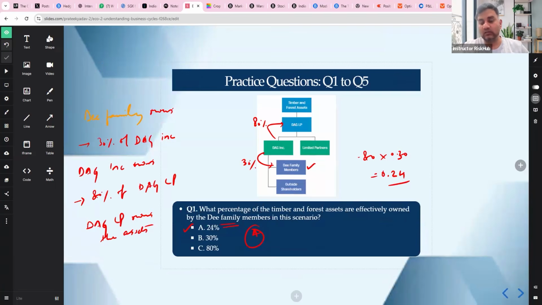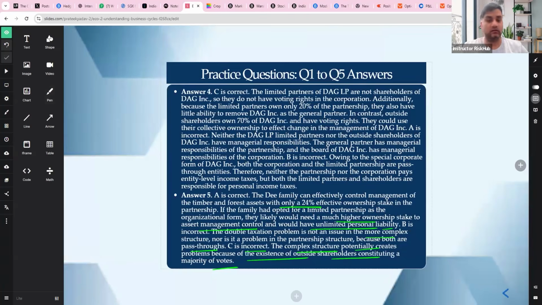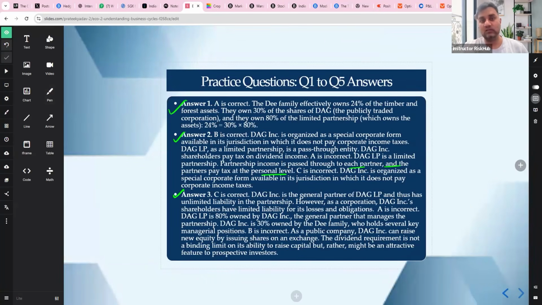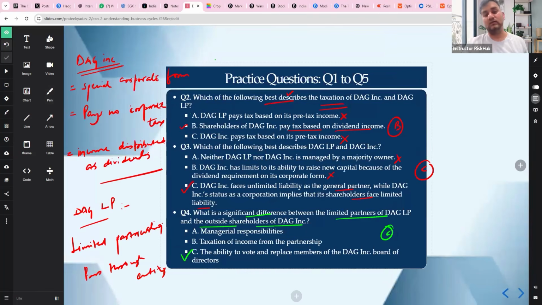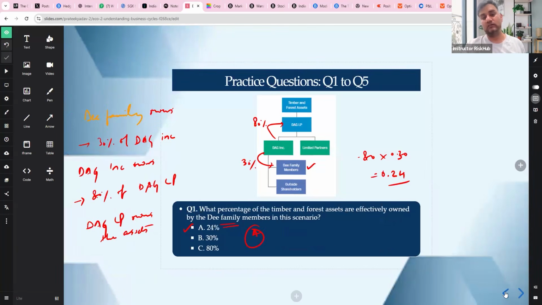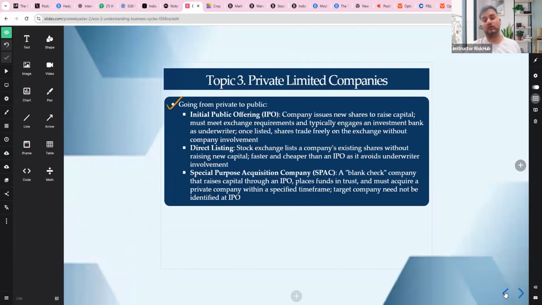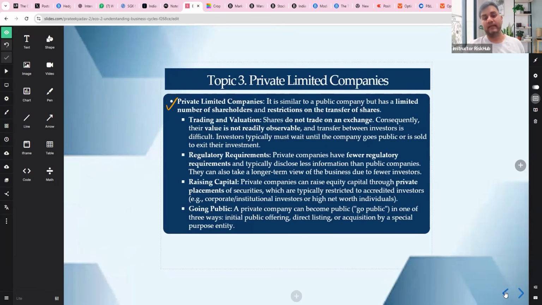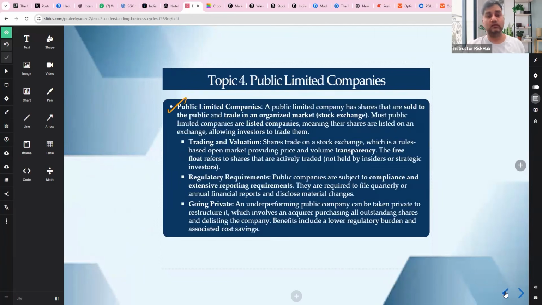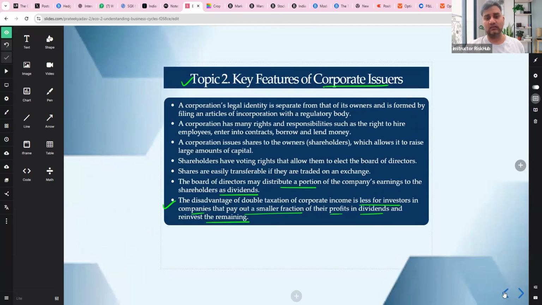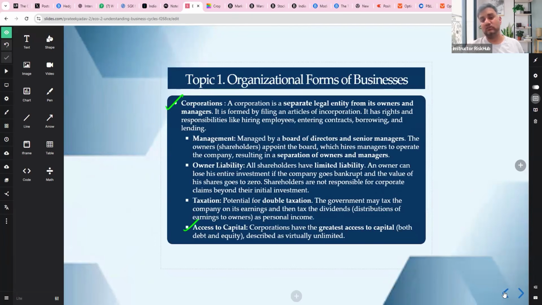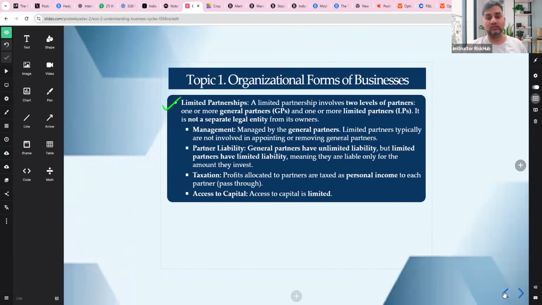Just 5 questions, right? This chapter is very small, but if you're doing this chapter for the first time, you will be confused. Keep that in mind. Study slowly. Try to understand the differences between all these features: proprietorship, limited partnership, public, private, right? What are the different things? Trading and valuation, regulatory requirements, raising capital, going public, right? All those things you need to keep in mind. Once you understand that, I think it's easy.